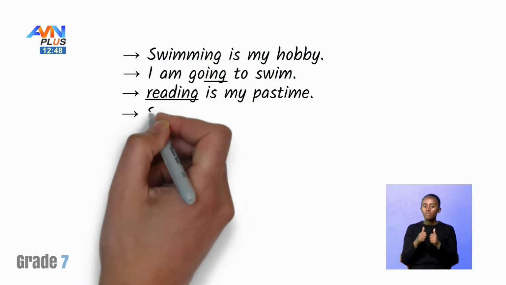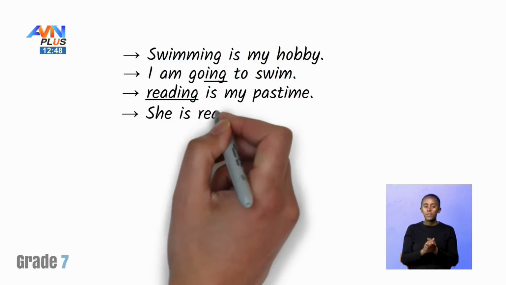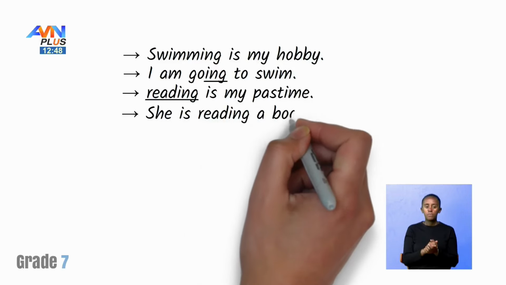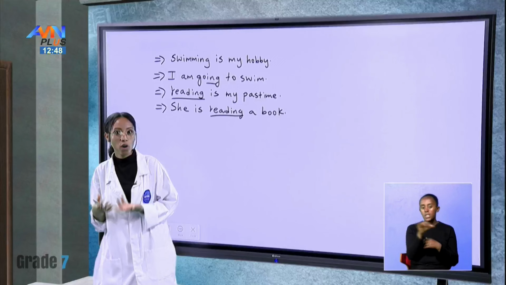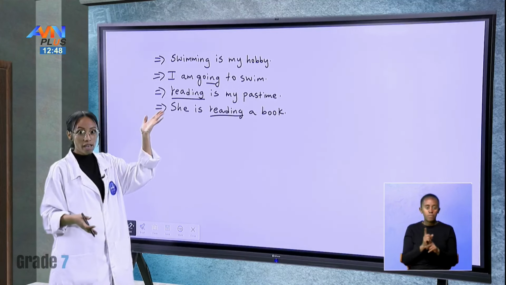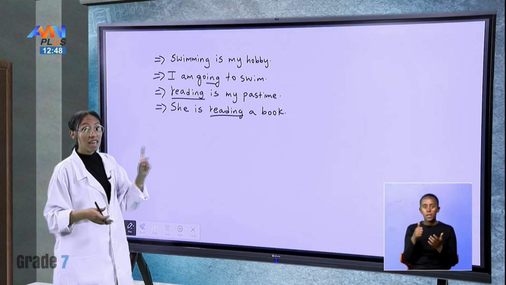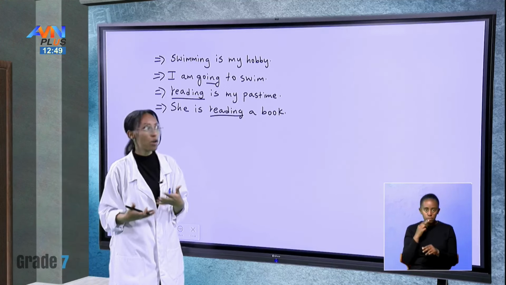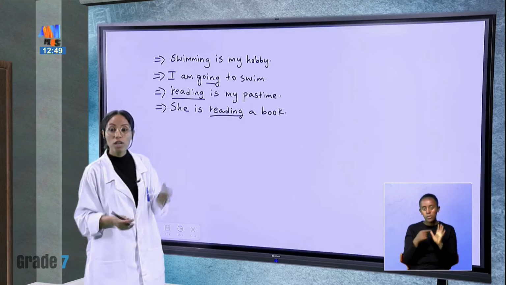I will give you another example. She is reading a book. So, again, we have the same word, but what makes it different? In the first case, we use it as a gerund. But in the second case, we use it as what? A verb, to show a verb. But in the first case, we use it as a gerund and to show a noun. So that is the difference.